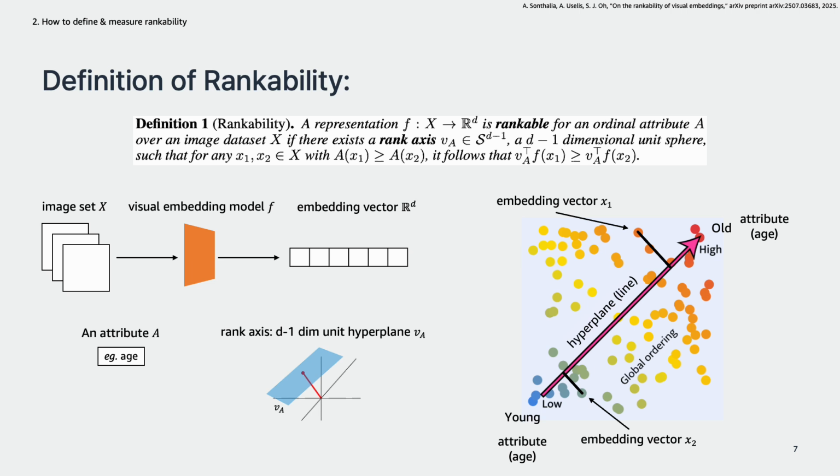Assuming each point indicates a picture of a person and the given attribute is age. If x2 is younger than x1, then the magnitude of the projection of x2 to V_A, the red arrow in the figure, is smaller than that of x1. By this rank axis, we can sort all base vectors for a given attribute, and if it is possible, we say the embedding model is rankable.